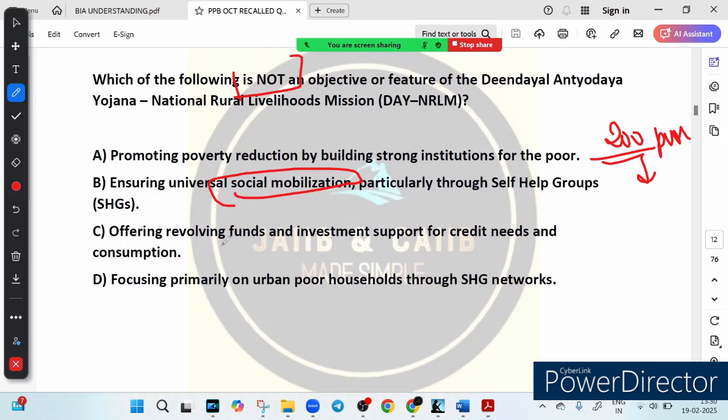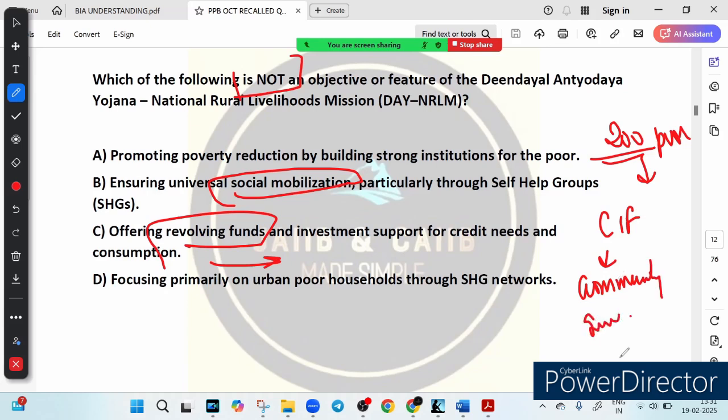Option C says offering revolving fund and investment support for credit need and consumption. Is it true? Yes. Now the question is, what is this revolving fund? DAY-NRLM provides revolving fund and Community Investment Fund, which we call CIF. CIF stands for Community Investment Fund. So this program provides revolving fund and CIF to whom? To SHGs, self-help groups. Why? Because they can lend money to their members for small business activity, emergency need and day-to-day expense.